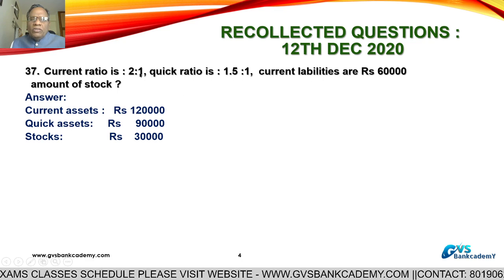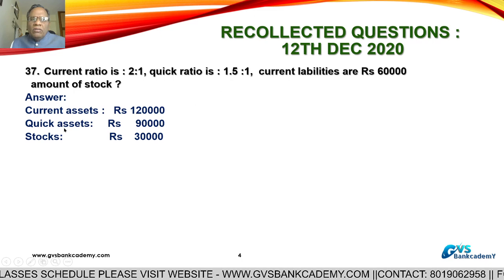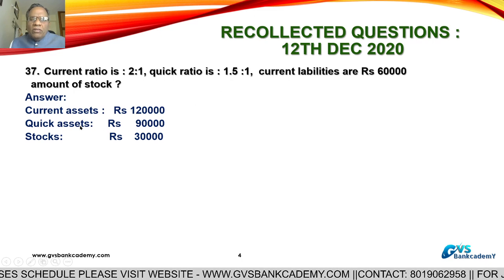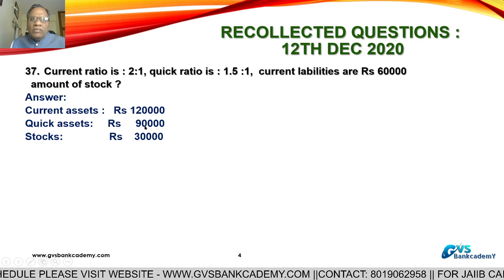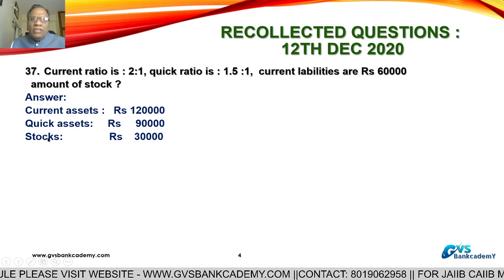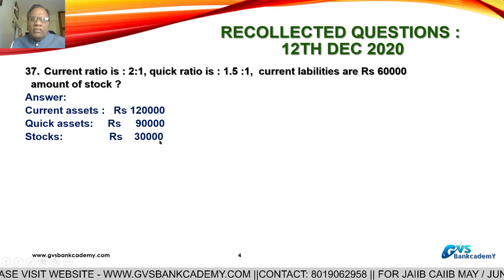Quick assets are 1.5. 1 is equal to 60,000. 1.5 is equal to how much? 90,000. Quick assets are 90,000. Current assets are 1,20,000. The difference between current assets and quick assets is stock, inventory, 30,000. That is the answer: 30,000.